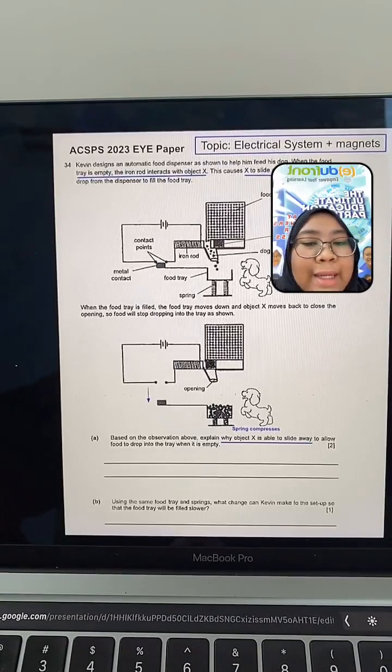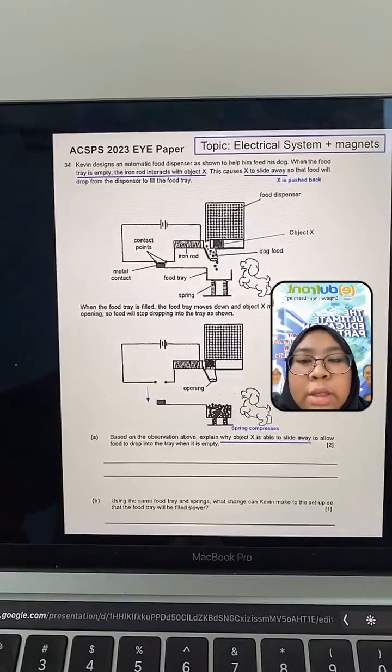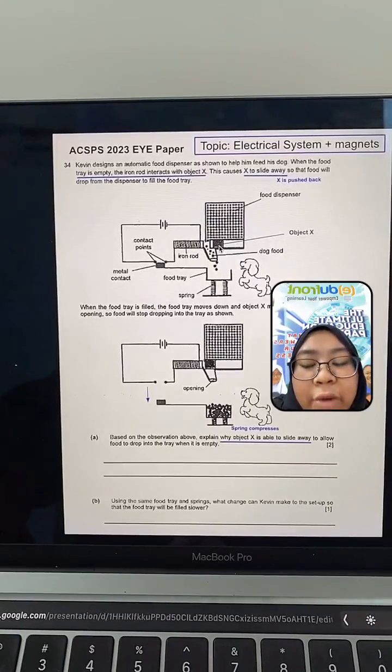What happens when you magnetize an iron rod? Electromagnet. Good. Okay. When it becomes an electromagnet, how come it can push away object X? The only reason that an electromagnet can repel something is because the other object is also a magnet, right? If you realize here, object X is also a magnet.